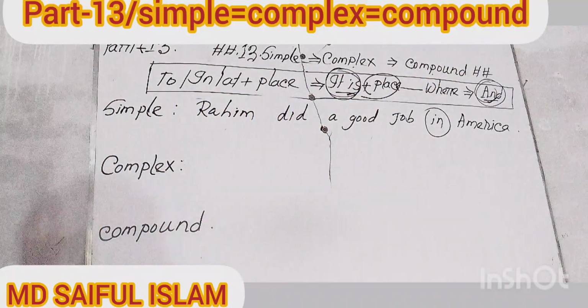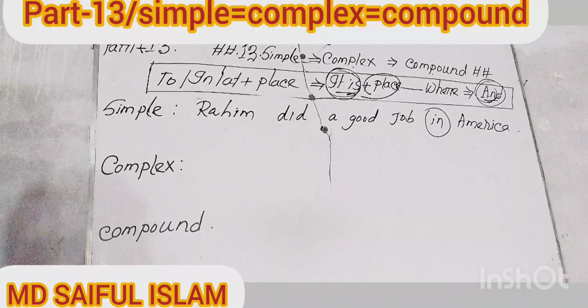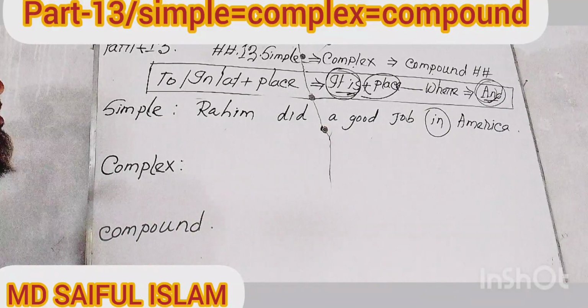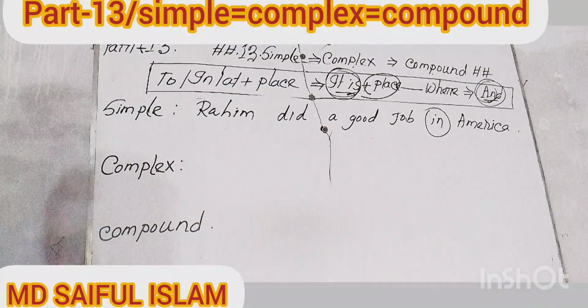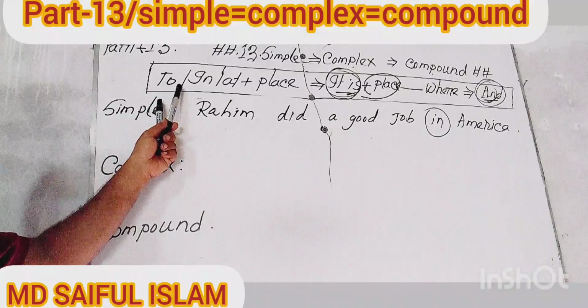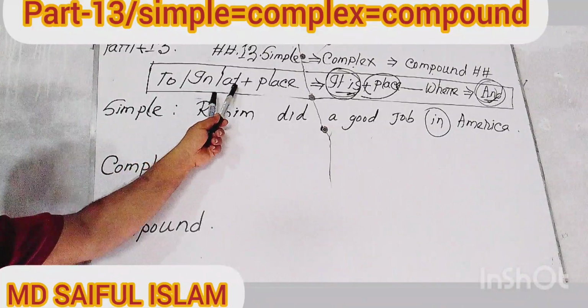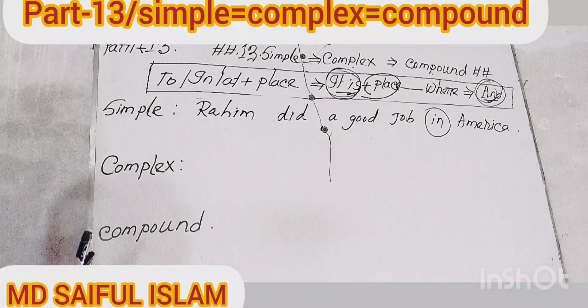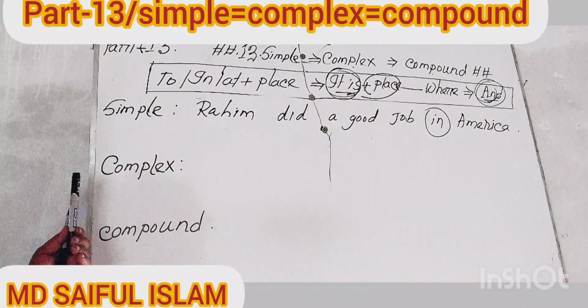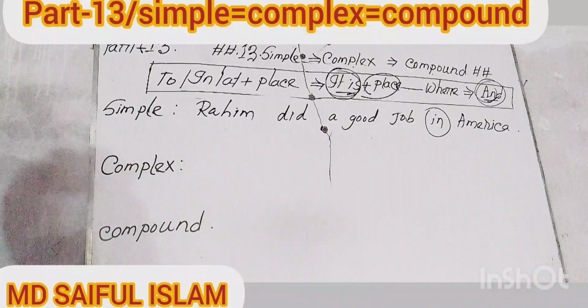My dear viewers, in this rule, I have tried to make you understand one kind of rule of a simple sentence. If any simple sentence possesses 'to/in/at' plus a place, according to what rule will you have to transform such kinds of statement or simple sentence into complex and compound sentence.